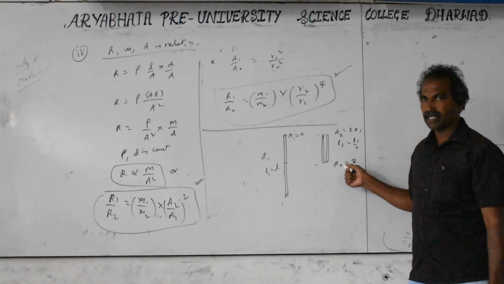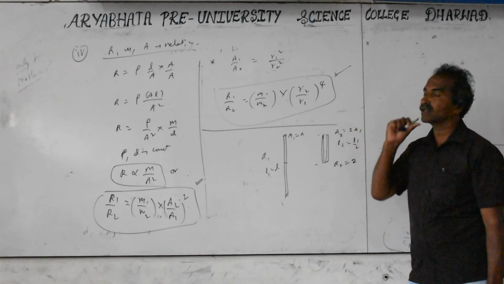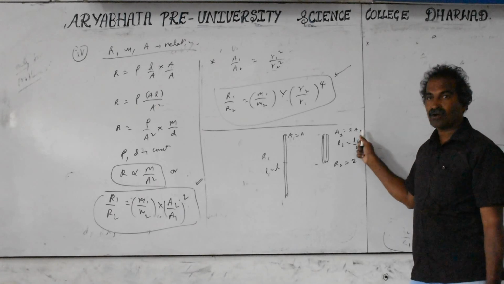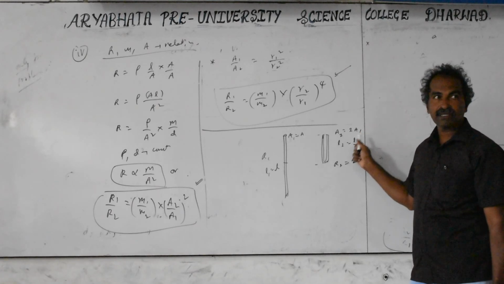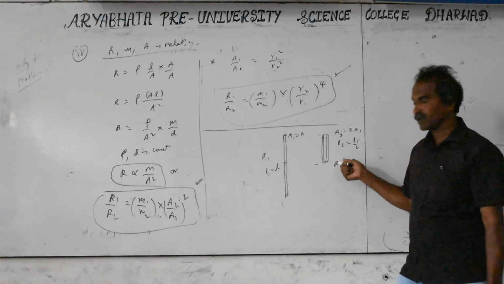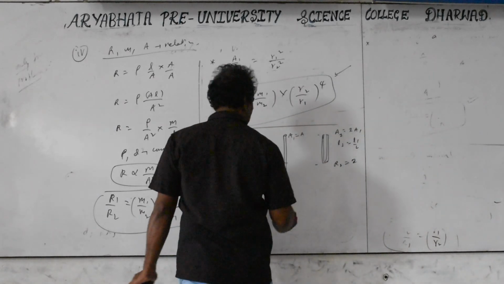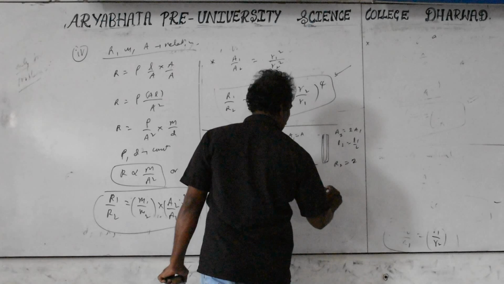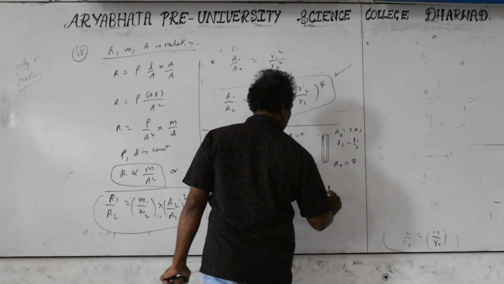Okay, like this you can take the relationship. But the basic relation also you can take, R equal to rho L by A. We can take both modifications, or only length if you are taking, because area is not constant, because density is constant, volume is also constant. So if you take the relation in terms of length only, I am giving an easy way to take in terms of length. R equal to rho into L by A is the basic relation.